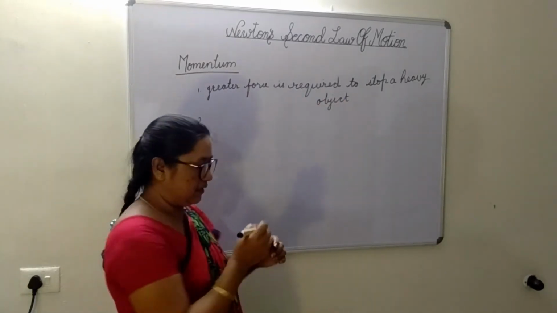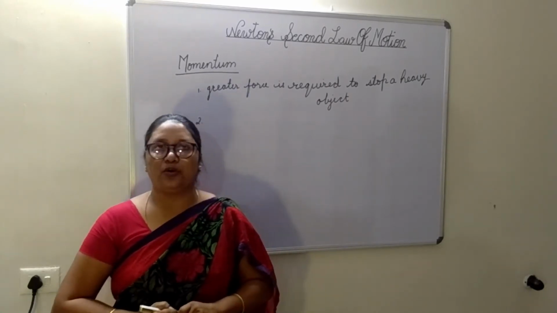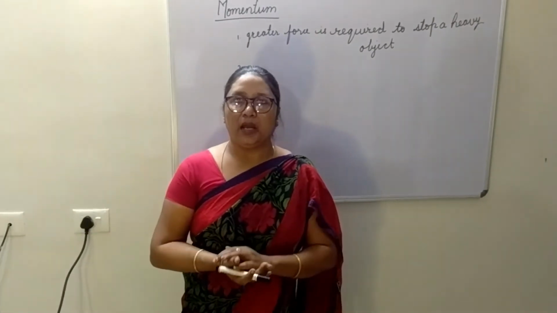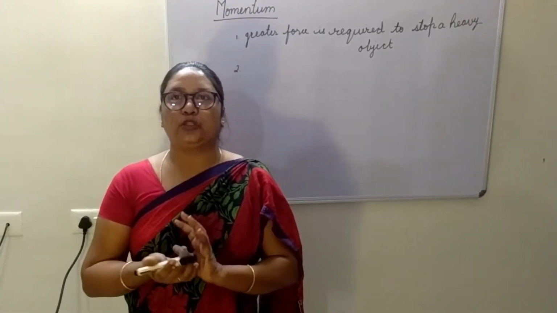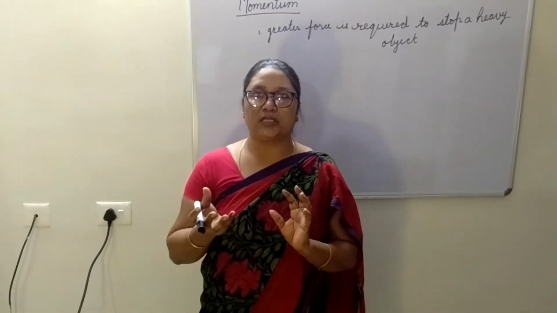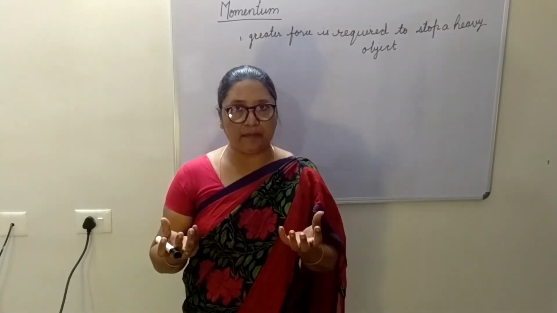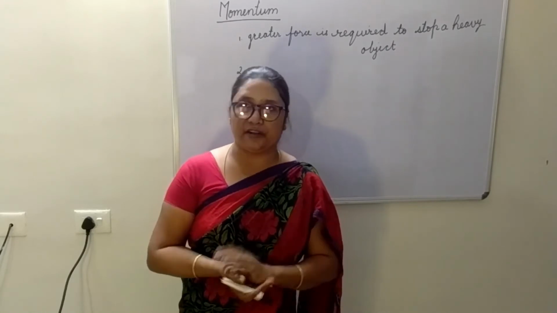Second, we will see another scenario. In this scenario, we will take two cricket balls of the same mass. Now, we will throw these two balls with different speed or velocity. Masses are the same, but the velocities are different.